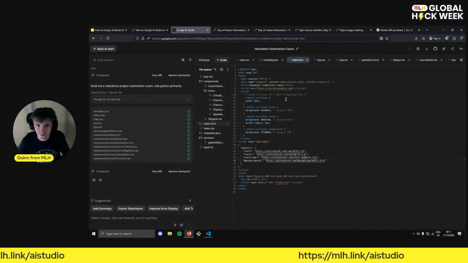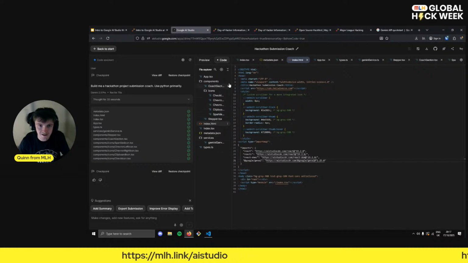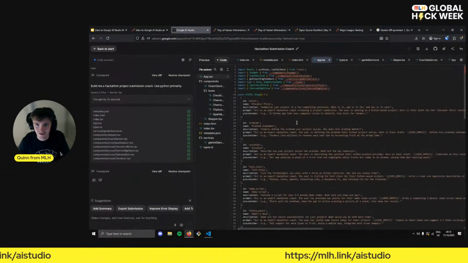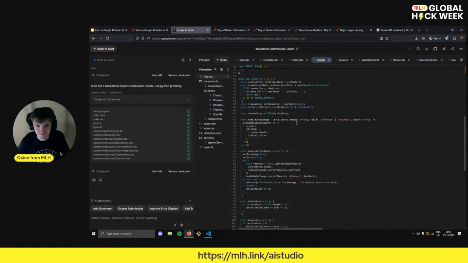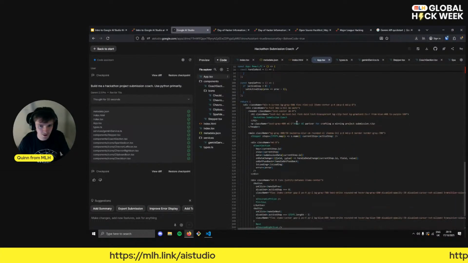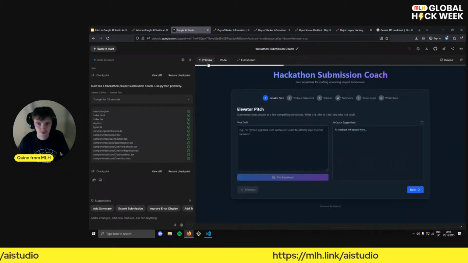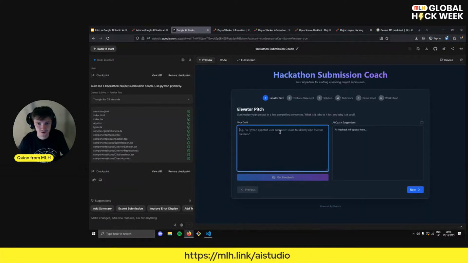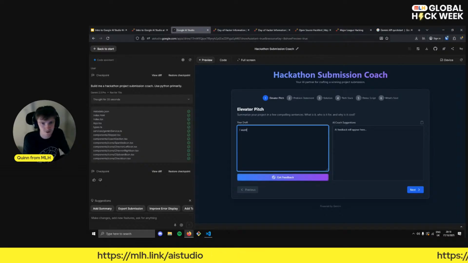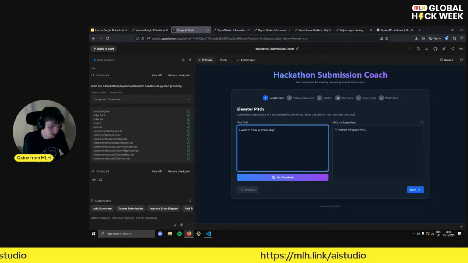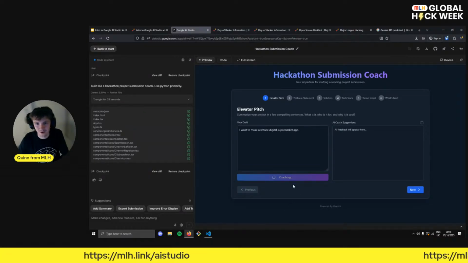So yep, we've got some HTML defining some of the setup on the front end. We've got our app. Look at this. Amazing. And you can see how quickly this was produced, right? This has built a wonderful foundation. Now, this is not going to be a fully working, functioning project. And I bet if we test this, we'll be able to find some problems with it. So if we asked, I want to make a lettuce digital supermarket app, maybe we'll see if it breaks and then we can do some fixing.